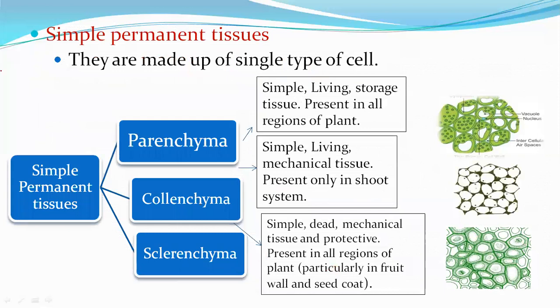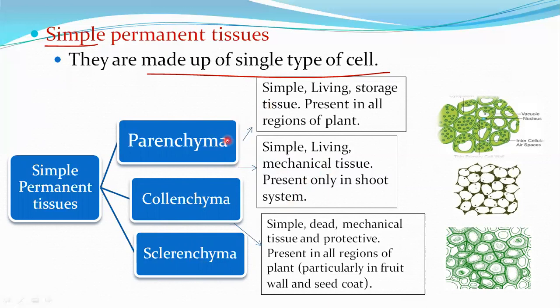Simple permanent tissue, as the word tells, simple means made up of a single type of cell. This simple permanent tissue consists of only a single type of cell. Here the simple permanent tissues are classified into three types, that is parenchyma, collenchyma and sclerenchyma. Let us learn in detail.